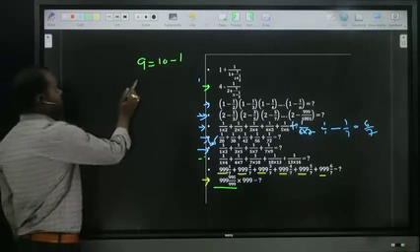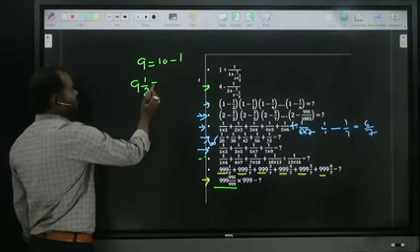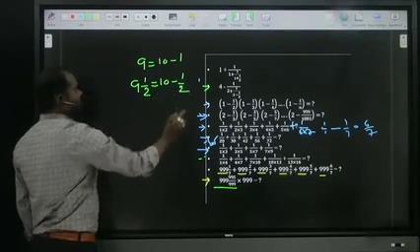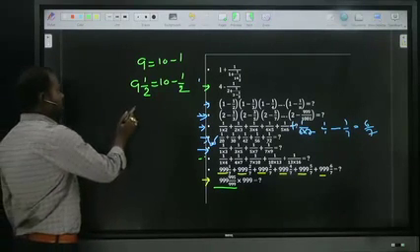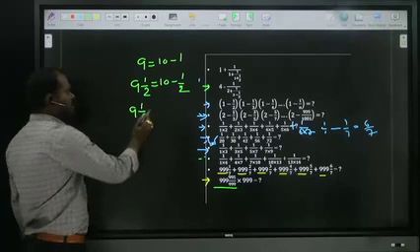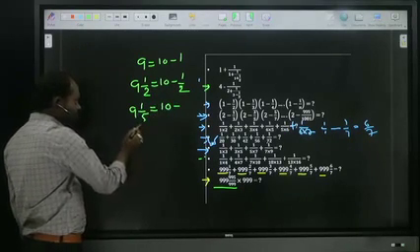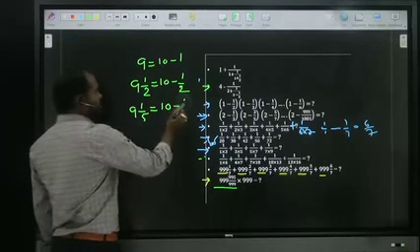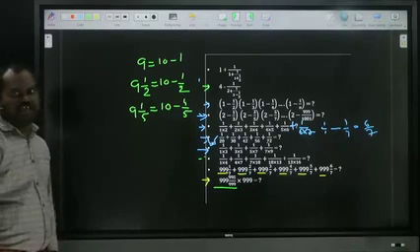If nine and a half is there, how can we write this one? Nine and a half we can write as 10 minus half. In the same way, 9 1 by 5, how can I write? 10 minus, out of 5 parts one part is here. That means how many parts are not there? 4. 10 minus 4 by 5.